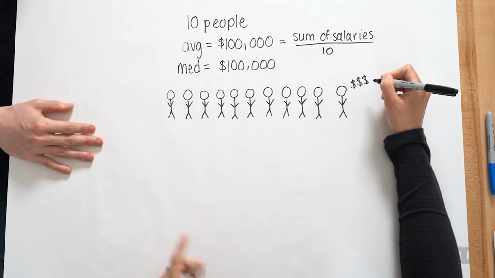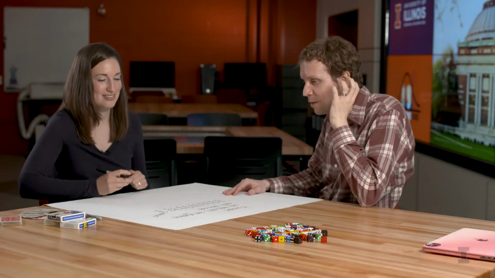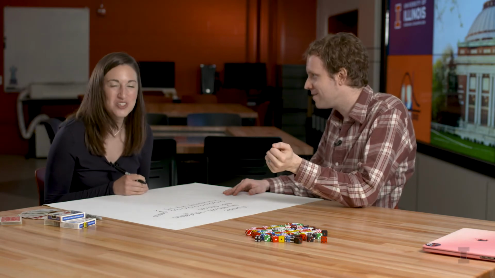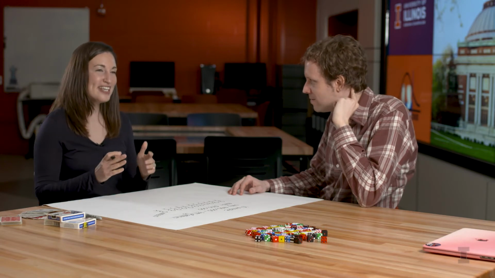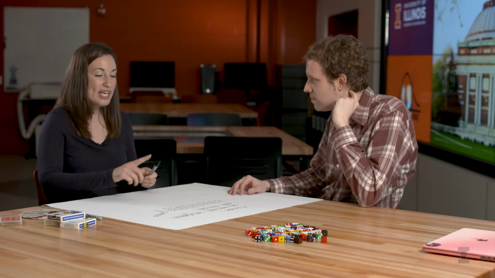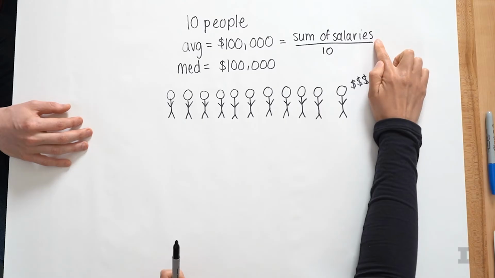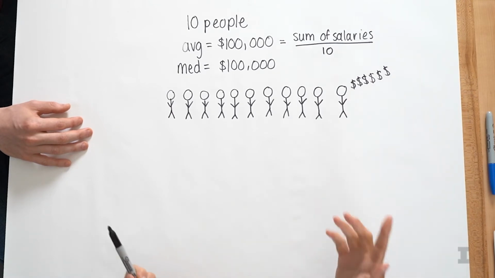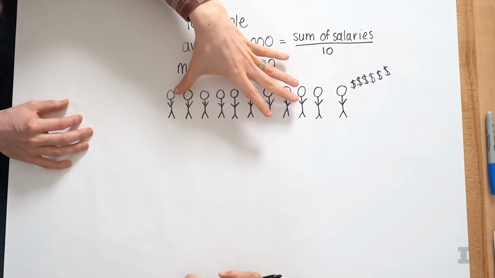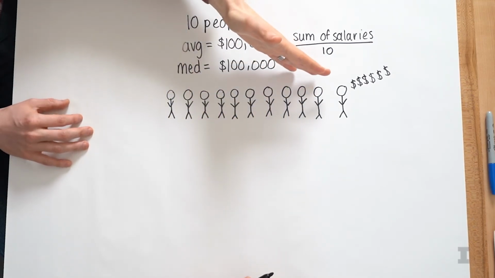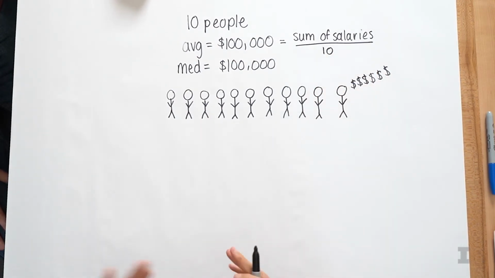So Wade, can you explain who Jeff Bezos is? So I was reading an article, and I think Jeff Bezos is now expected to be the first trillionaire. Yes, a projected trillionaire. So his wealth is billions of dollars. And the interesting thing is, when we add him to the list, the average is definitely going to change, right? Because the sum of the salaries is going to get a lot bigger than it originally was. Right. So these 10 people had a total salary of just $1 million. And now a trillionaire walks in. So now everyone's a billionaire. Yeah, exactly. And sure, we're going to divide by 11 now instead of 10, but this is going to inflate our average.